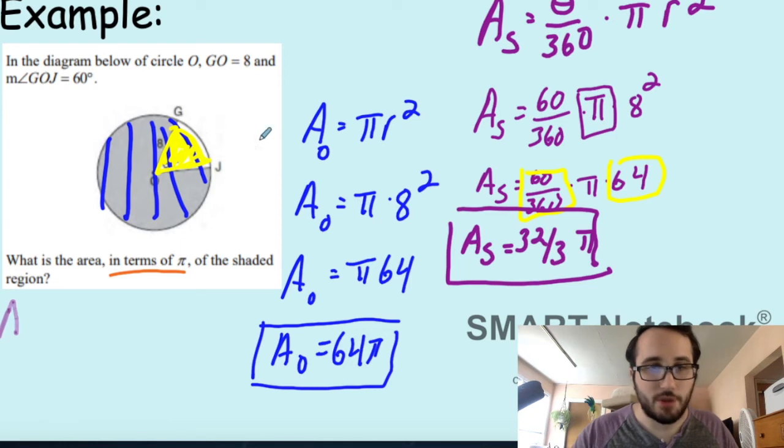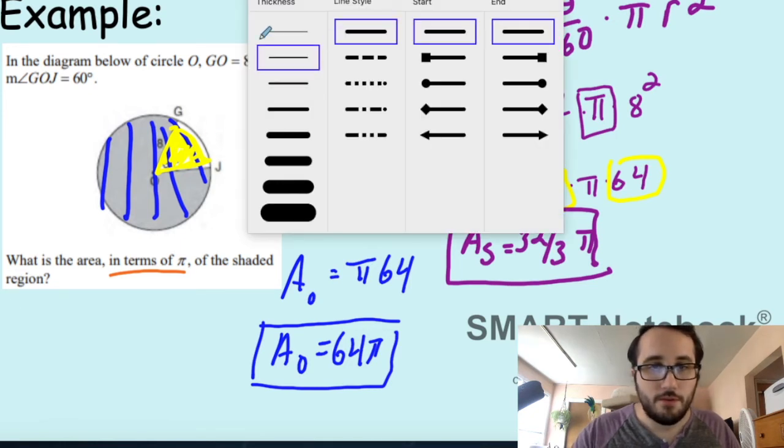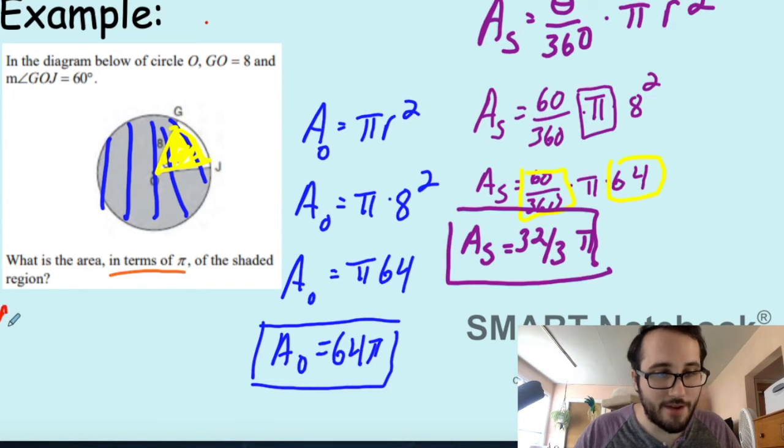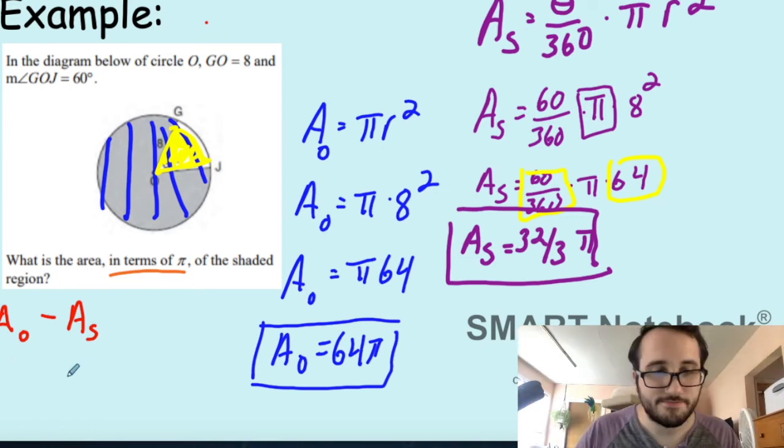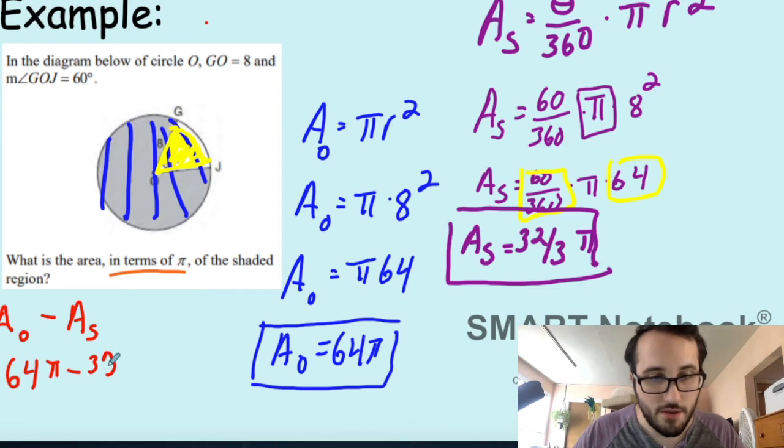Let me not use purple. We said it's the area of the whole region, right? That's the area of the circle, minus the area of our sector will give us that Pac-Man slice, that other wedge. It's kind of like a wedge of cheese, I guess. So the area of our whole circle is 64 pi, minus the area of our sector, which is 32 over 3 pi, and that is,